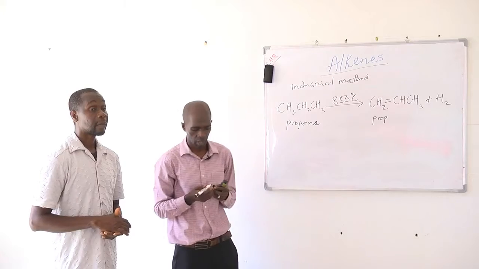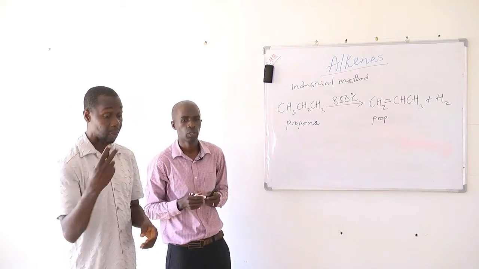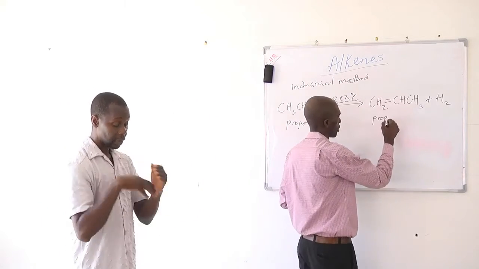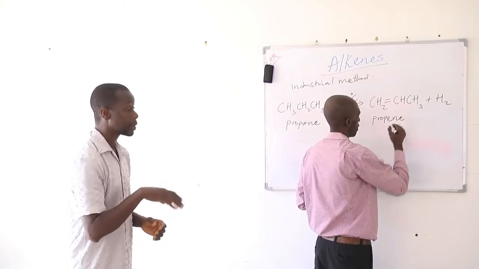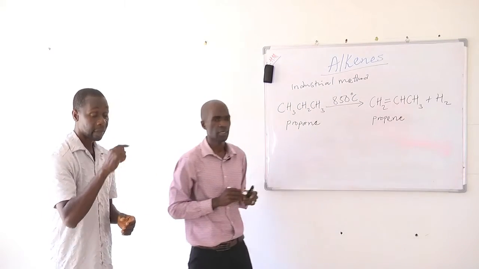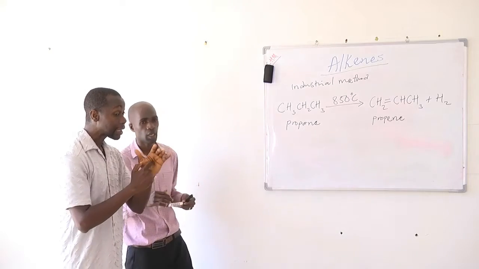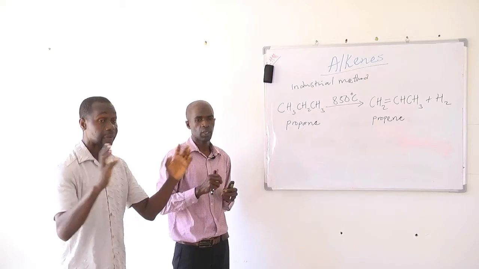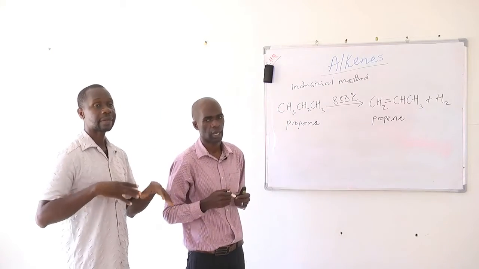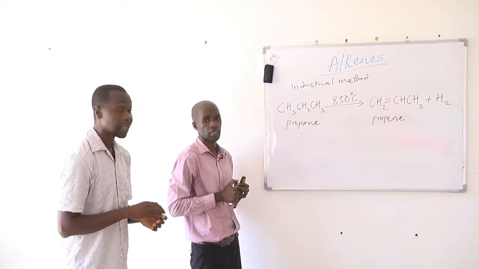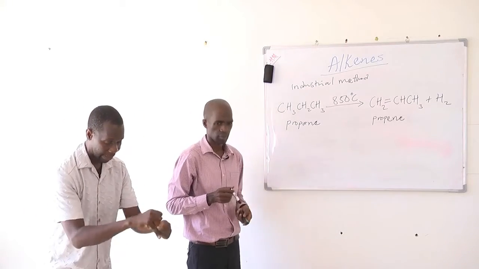And then since it is made up of a carbon-carbon double bond, the suffix for carbon-carbon double bond is ENE. So we name this as propene. So this is an example of what? Industrial method of preparing alkenes from alkanes using thermal cracking.